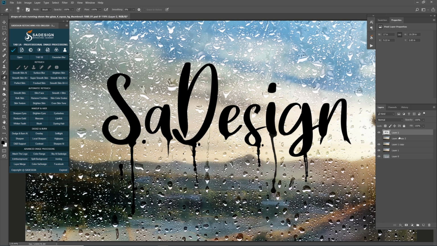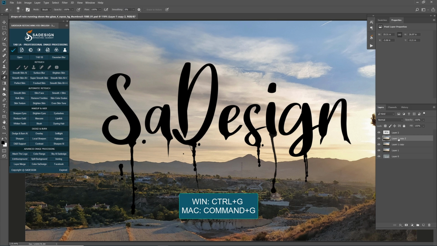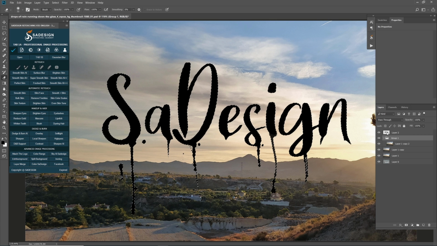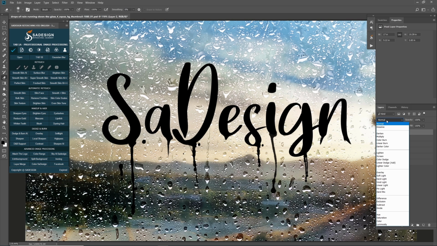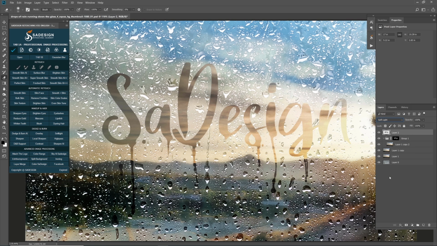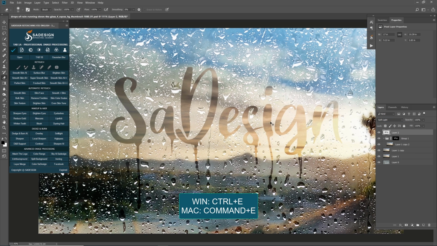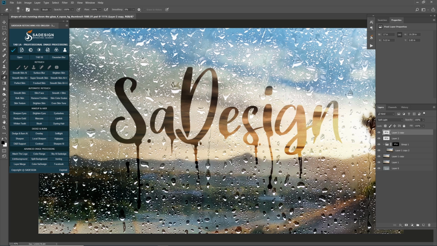In second layer, press Ctrl or Command G to create a group. Hold Ctrl and click to the top layer to take the selection of the text. Then in group layer, click to layer mask to add the text to layer mask. In text layer, change blend mode to soft light. To make it look clearly by pressing Ctrl J, decrease the opacity to 50%.